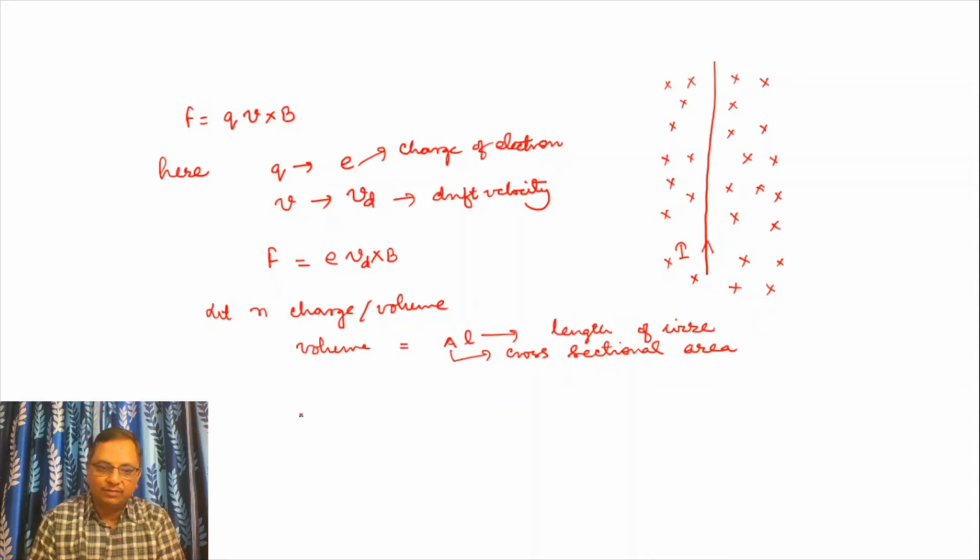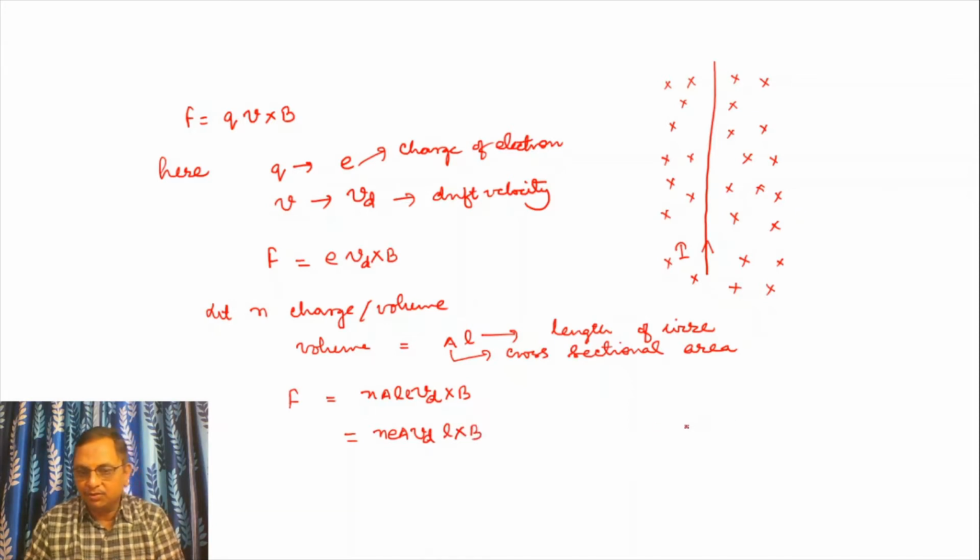Dear students, when we write the total force, that will be n A L E Vd cross B, we can write in this way: n E A Vd L into B. You remember the value of current and drift velocity: I is equal to n E A Vd.